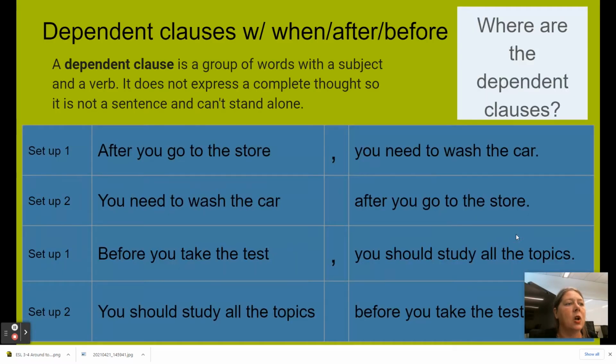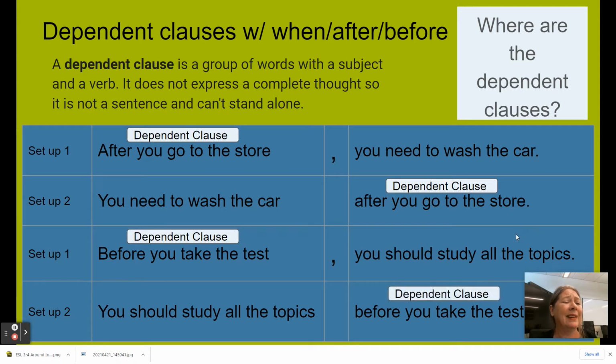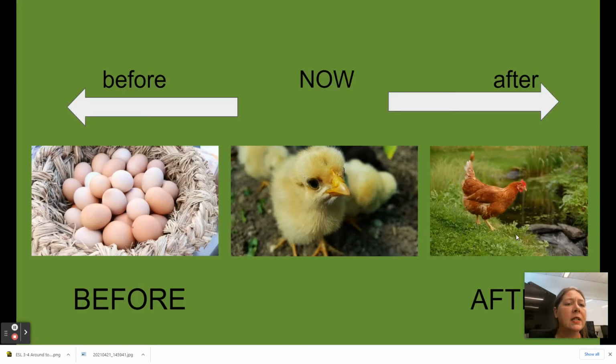All right, so when we use words like after or before or when, we will oftentimes be forming a dependent clause. If the dependent clause comes at the beginning of a sentence, you need a comma following it. If it comes at the end of the sentence, you don't need a comma. We know these terms probably already, before and after.